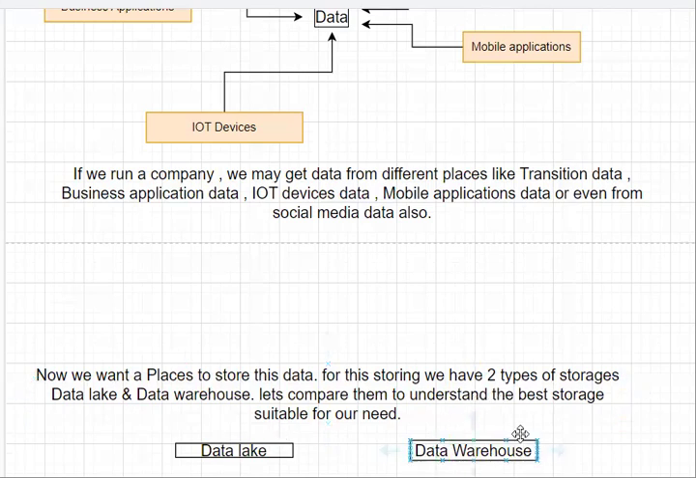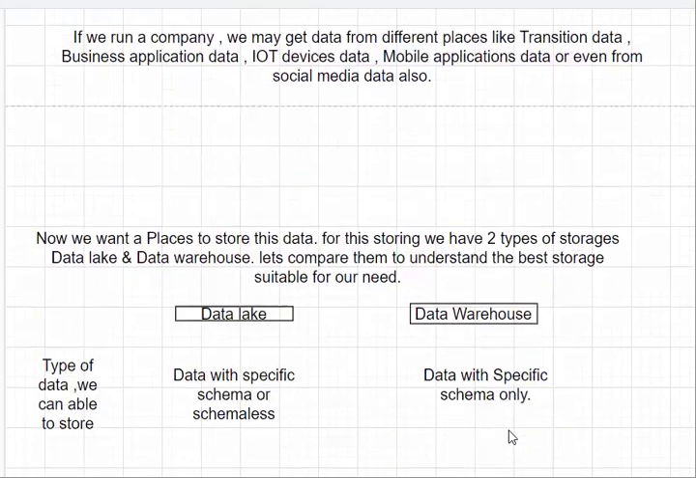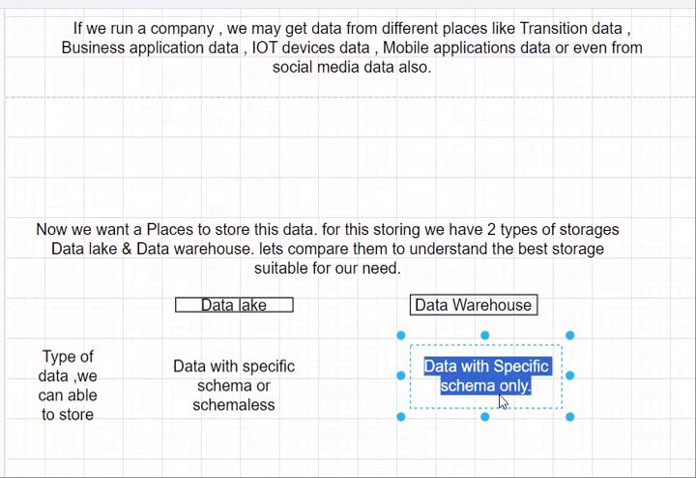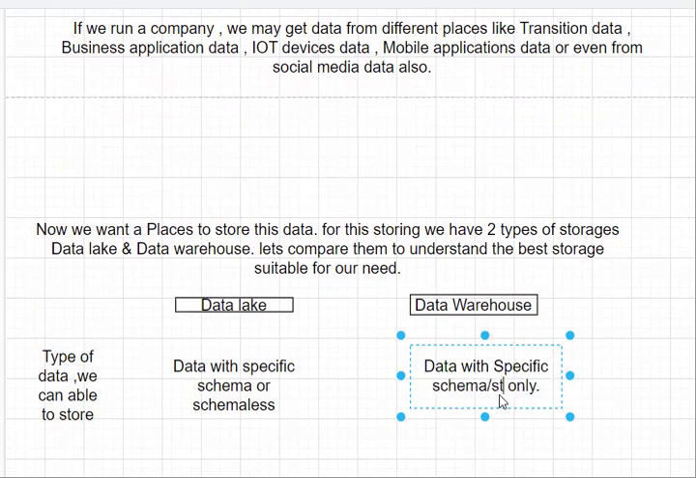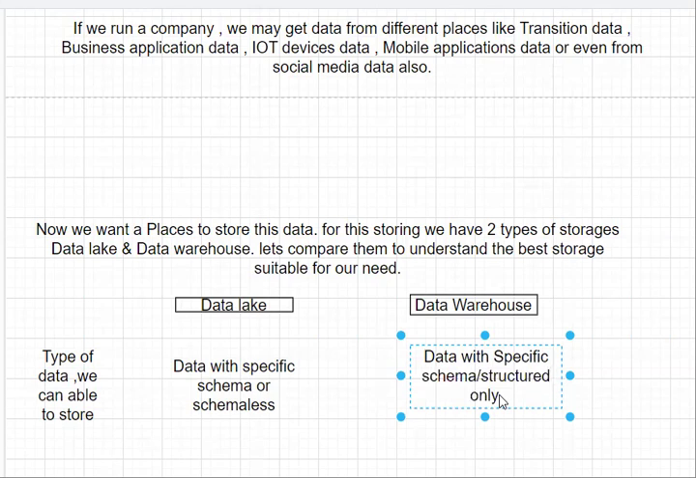Coming to the data warehouse, the very important major difference is that we can store only schema data, that is, structured data only, under this data warehouse. So let us write that as well: structured data only, schema-full data, we can store under this data warehouse.